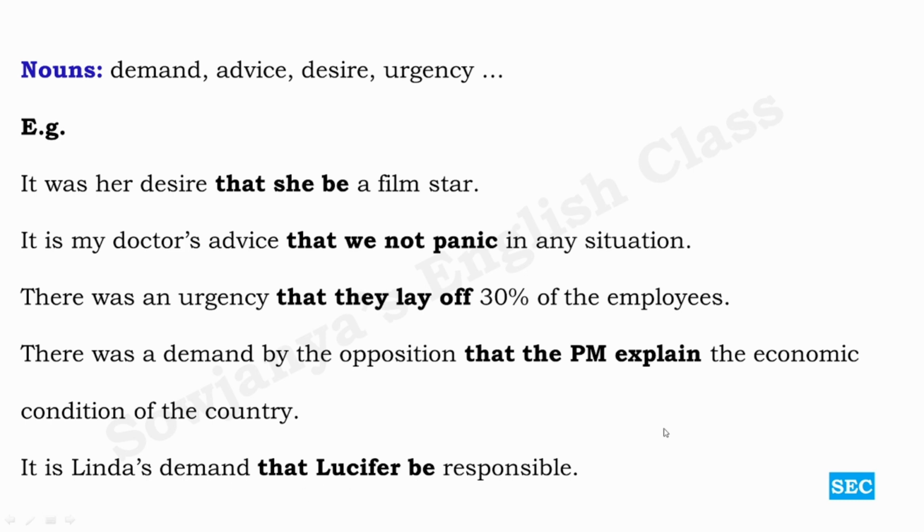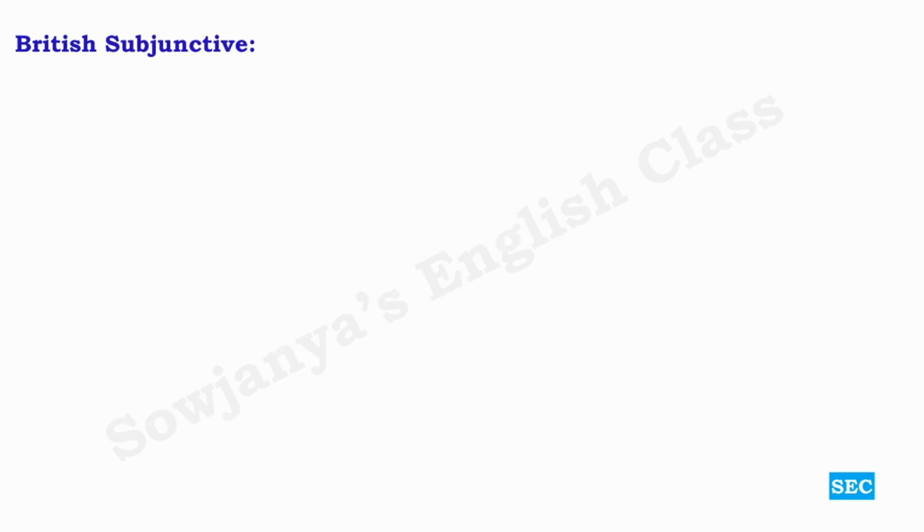So you should be aware and very well versed with these particular sort of nouns: demand, advice, desire, urgency. And if you take adjectives also: necessary, important, vital, essential. Okay, subjunctive mood uses those adjectives and nouns. And then let us learn about British subjunctive. We are quite comfortable with this sort of subjunctive. Let us see what it is.